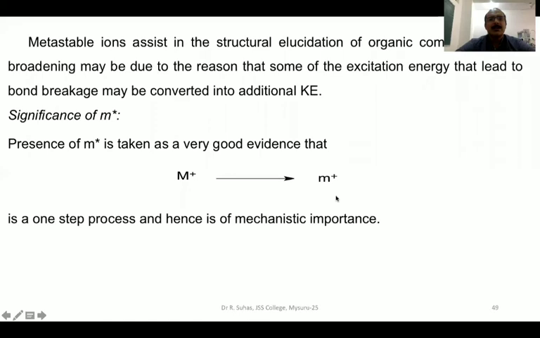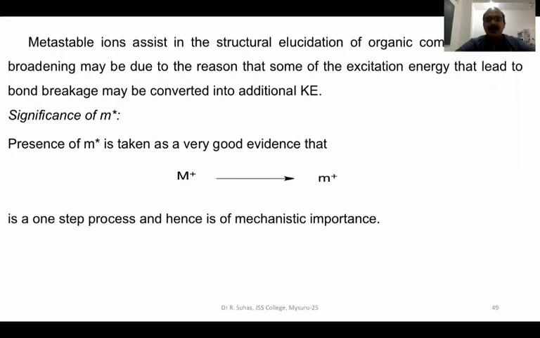Now we will see in what way these metastable ions are very important. These metastable ions assist in the structural elucidation of organic compounds. Say, for example, you will see that instead of a sharp peak, you get a broadening. That broadening may be due to the reason that some of the excitation energy that leads to the bond breakage may be converted into additional kinetic energy. Because the molecule will get additional kinetic energy, the ions will appear at different values, that is, non-integral values. Then what is the significance of M star?